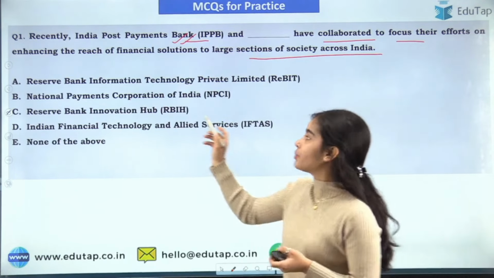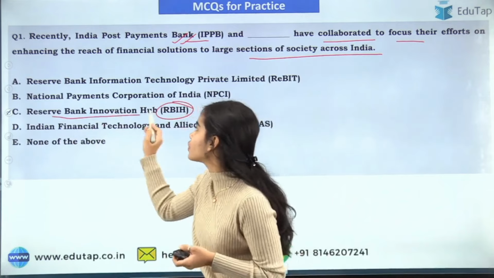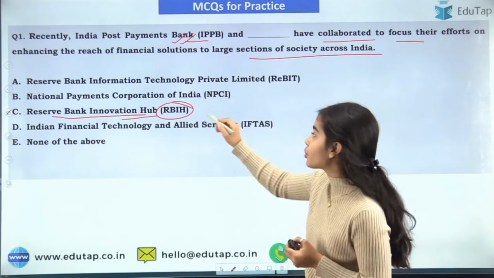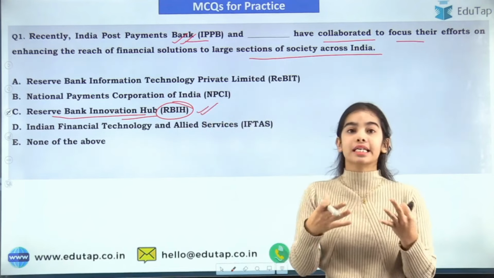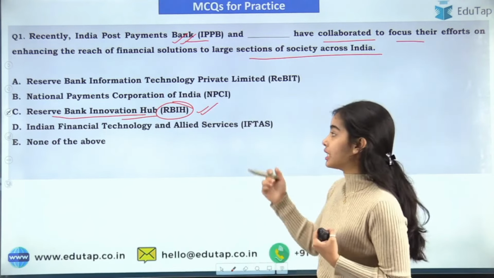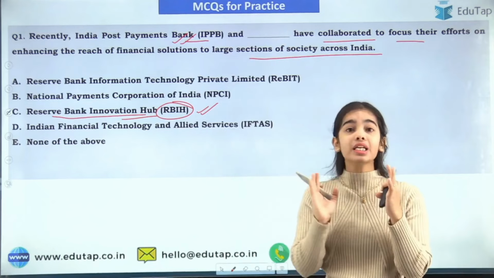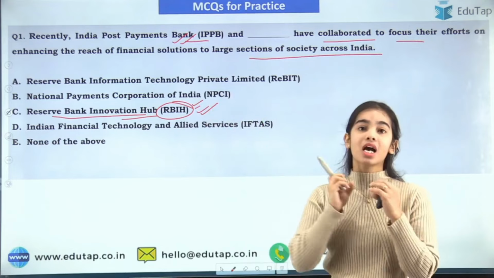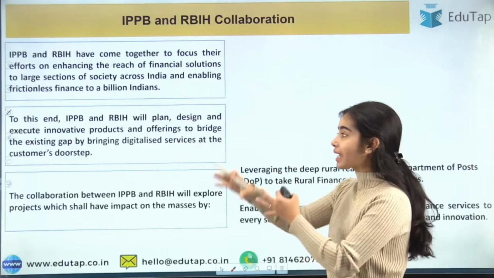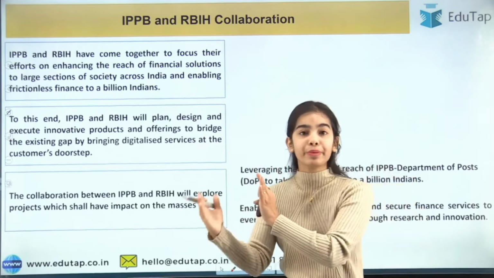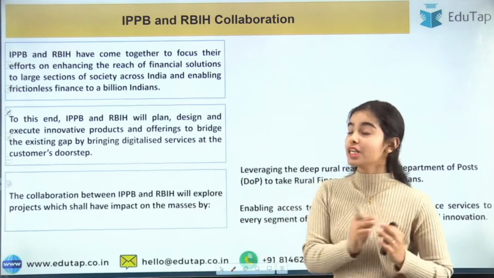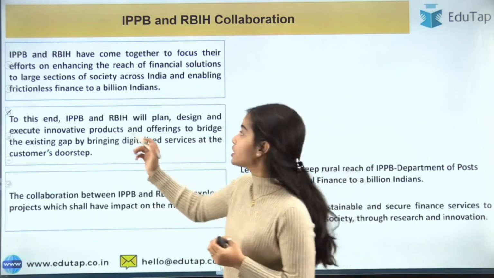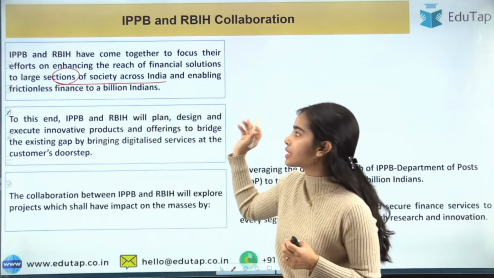So recently the RBIH, that is the Reserve Bank Innovation Hub, is the one that has collaborated with IPPB to provide financial solutions to the large section of India. RBIH is a very young organization, and that's why it becomes very important for you to have clarity about the RBIH. So the IPPB has collaborated with RBIH, and they both are trying to enhance the reach of financial solutions to large sections of the society across India.